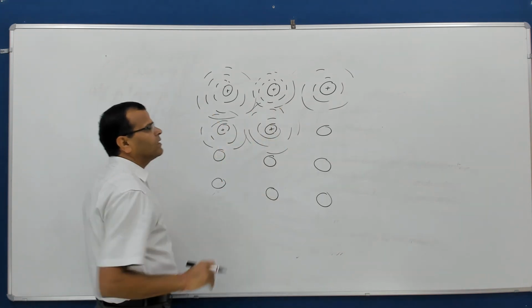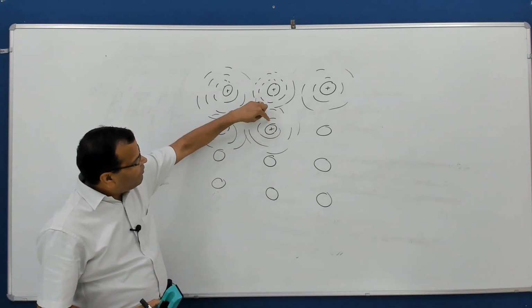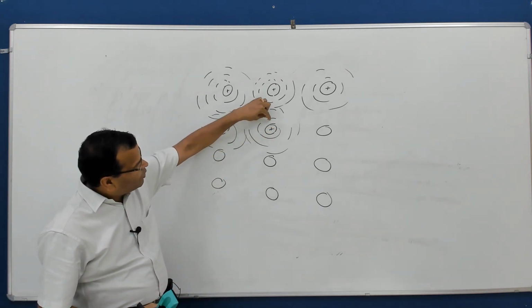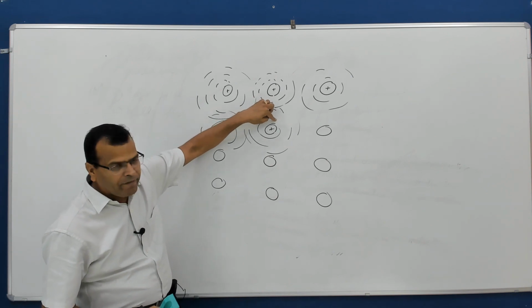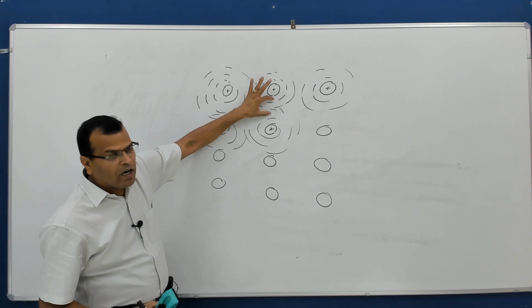But see the important observation here: when the electron is close to the nucleus, it has a certain energy level, but when you move away, the energy levels are overlapping.